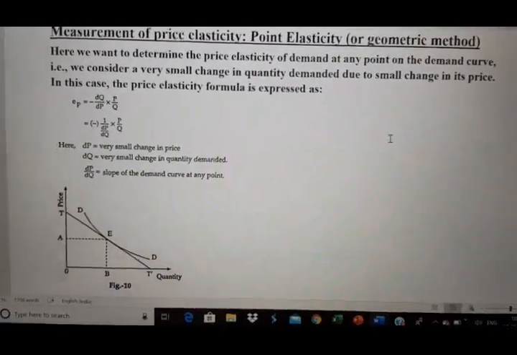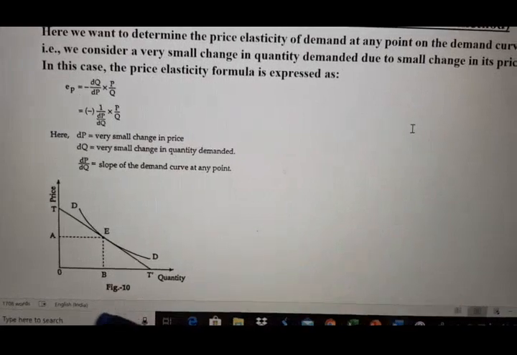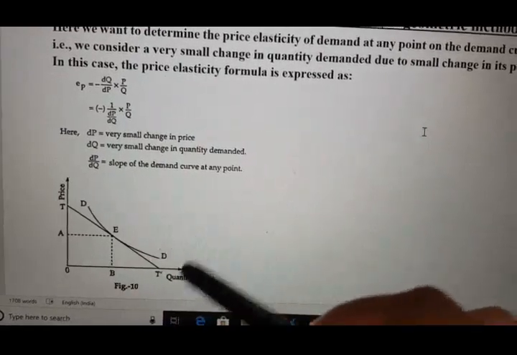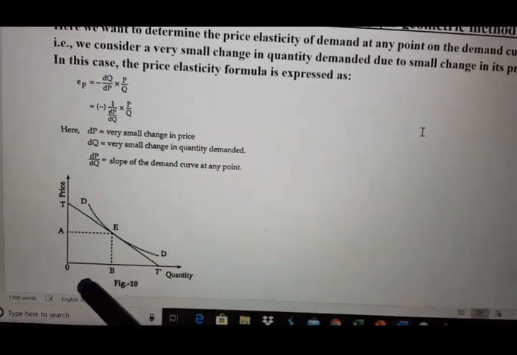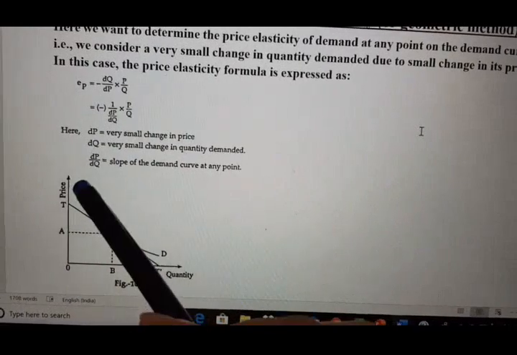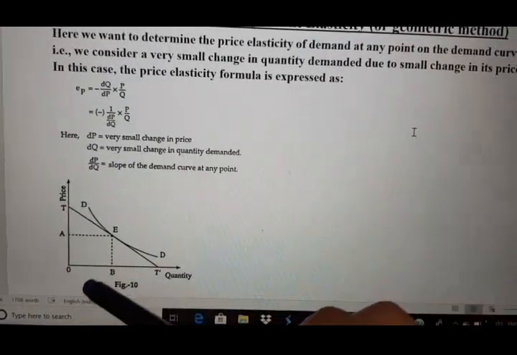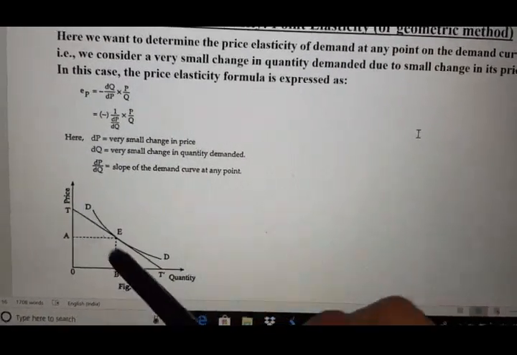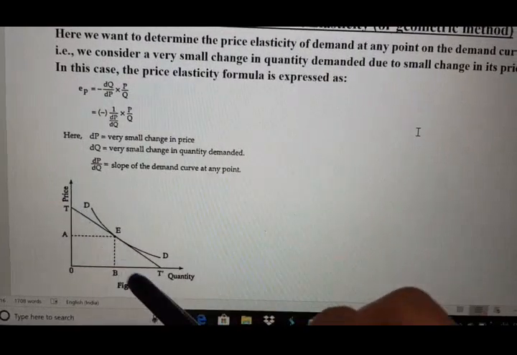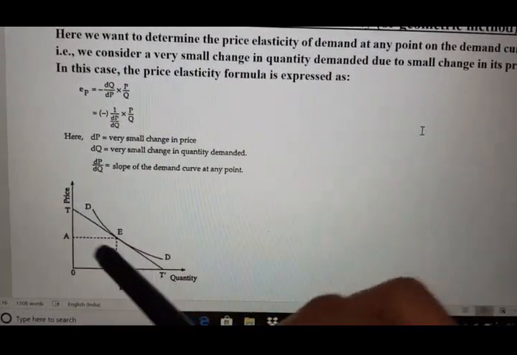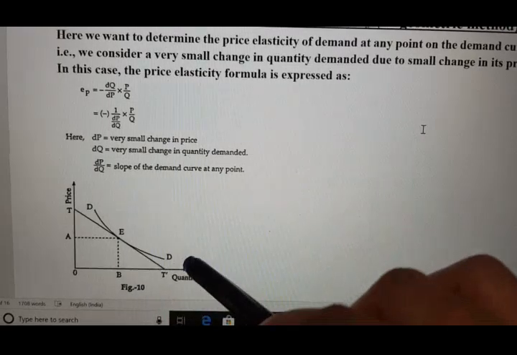Now this is the diagram. Here this is the price axis, this is the quantity demanded axis. Here we have drawn a tangent, and this is the demand curve DD.